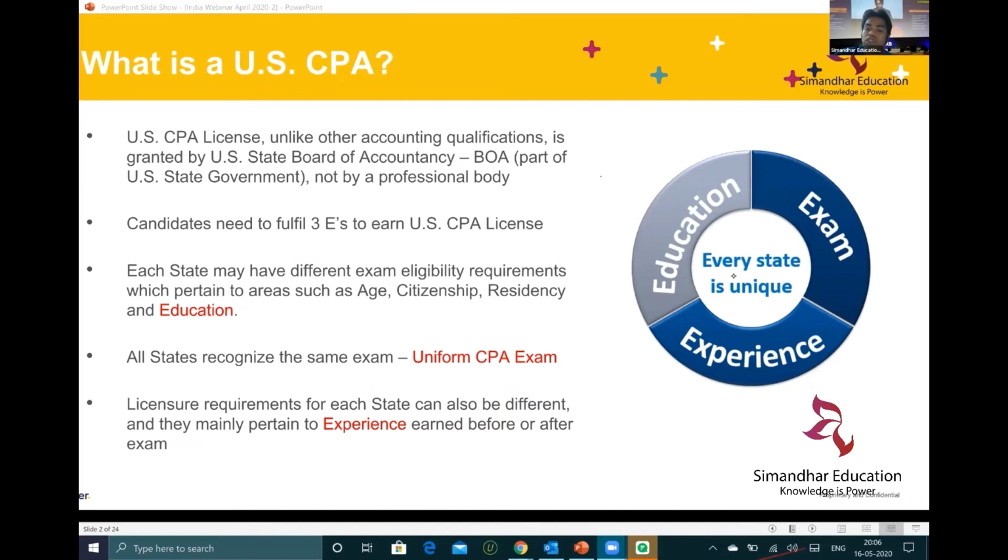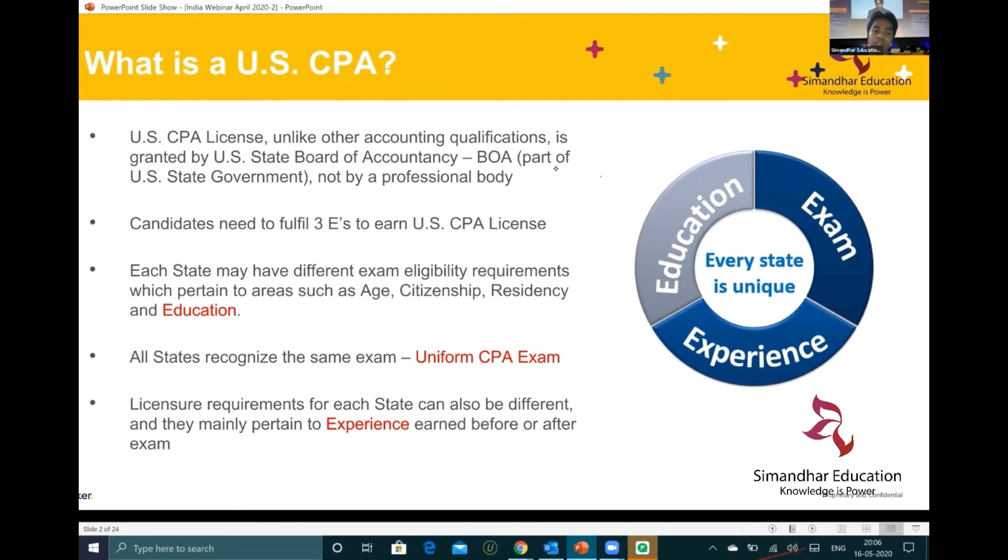Just to give you an overview, there are around 4 sections in CPA. The CPA is composed of 4 sections, which are FAR, audit, regulation, and BEC. 50% is multiple choice questions and 50% is simulation. All states recognize the same exam, the uniform CPA exam, while the licensing requirements will differ. I'll come to the licensing requirements later. First I'll talk about the qualification as such.